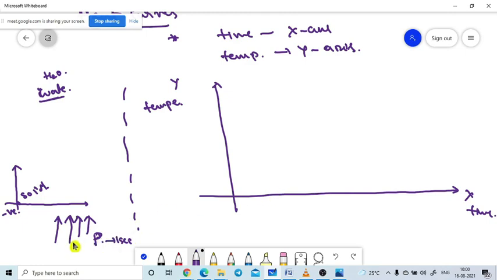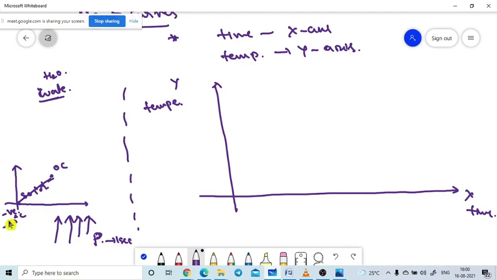Now if we are supplying the P amount, the solid will stay in the solid state, but the temperature will rise from minus 10 degrees Celsius up to 0 degrees Celsius, and ice is available. Is it correct, right? Yes, sir.